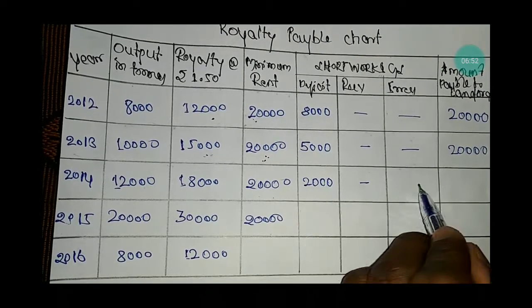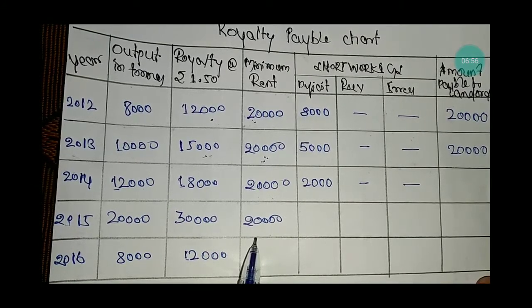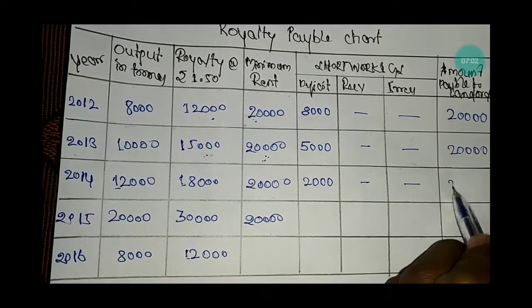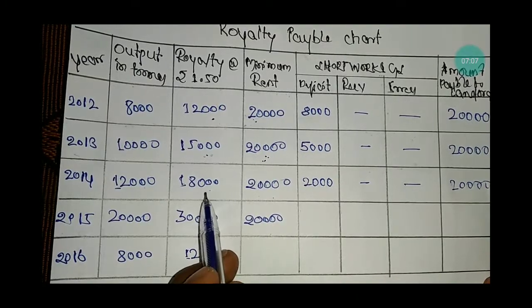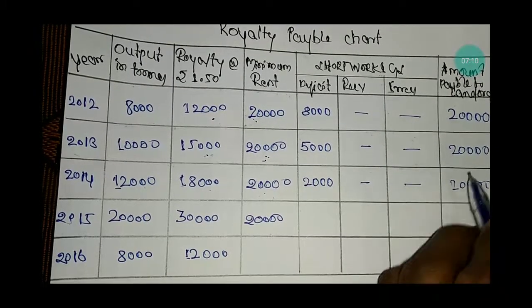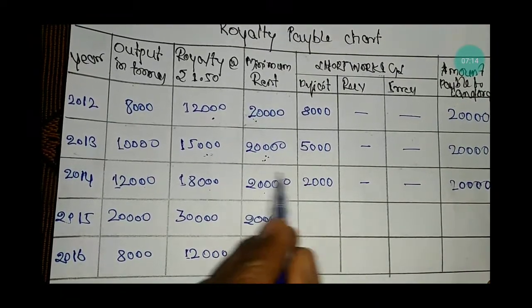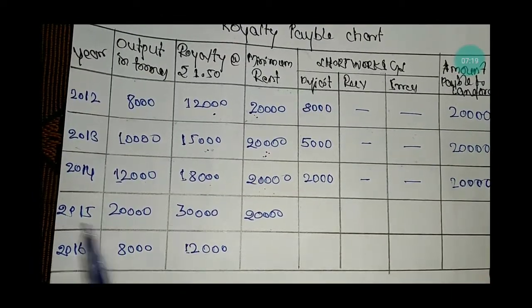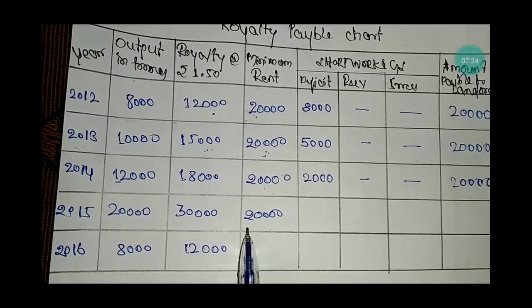There is no recovery, there is no irrecovery, because the time period given in the problem is the next 3 years. The amount payable to landlord is rupees 20,000, because here also the royalty is less than the minimum rent, so the minimum rent will be payable to landlord, because the lessee agreed to pay the minimum rent if the royalty is less than the minimum rent. In the year 2015, the royalty is more than the minimum rent of rupees 10,000.